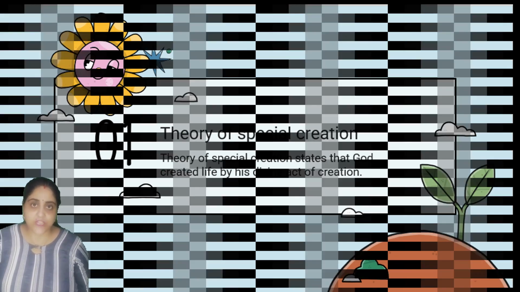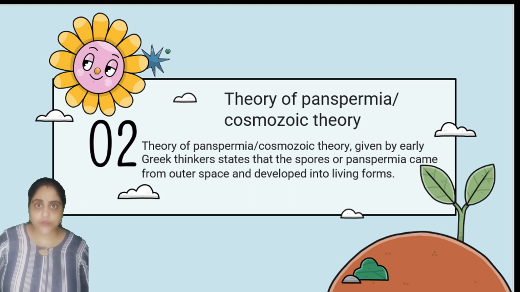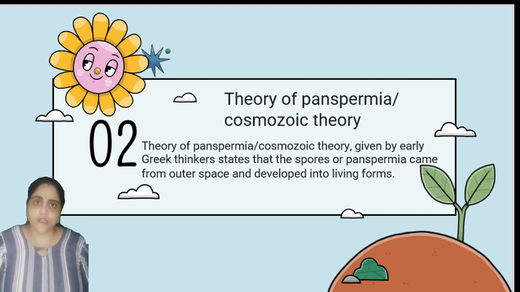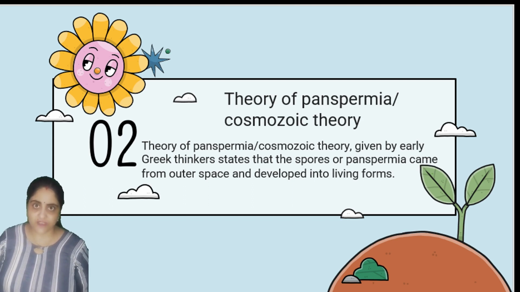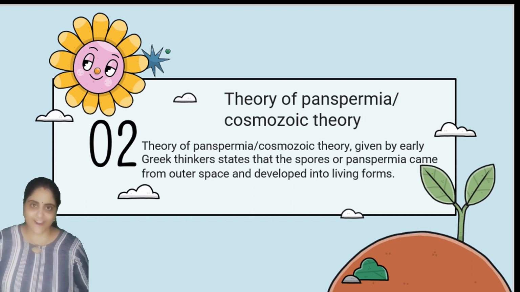The second important theory is the theory of panspermia. इसे हम cosmozoic theory भी कहते हैं. According to this theory, the spores of other planet came on our planet, that is Earth, and produced and developed as life forms. तो इसका मतलब ये हुआ कि अलग अलग प्लैनेट के एलियंस हमारी पृथ्वी पर आए और डेवलप किया लाइफ फॉर्म्स को.